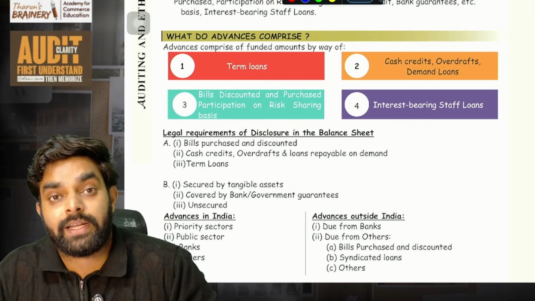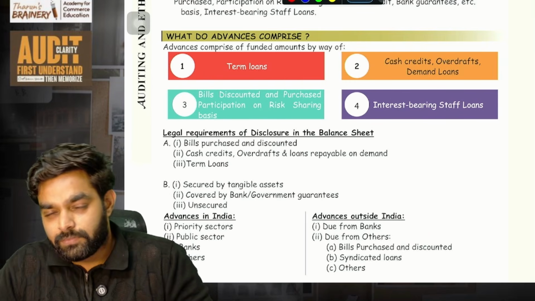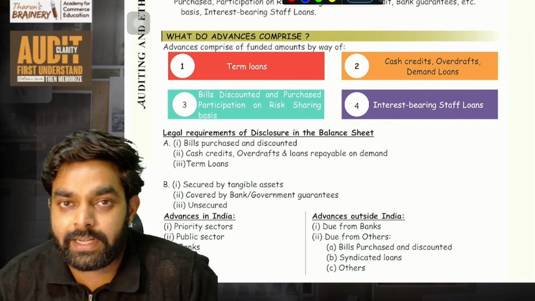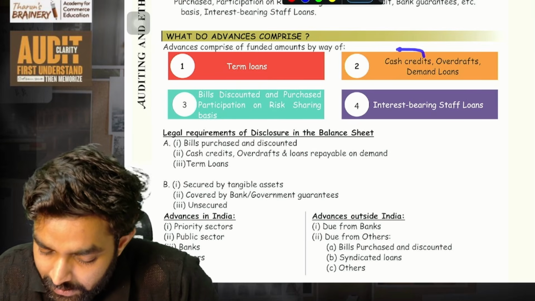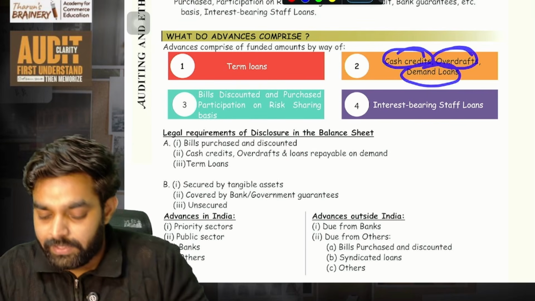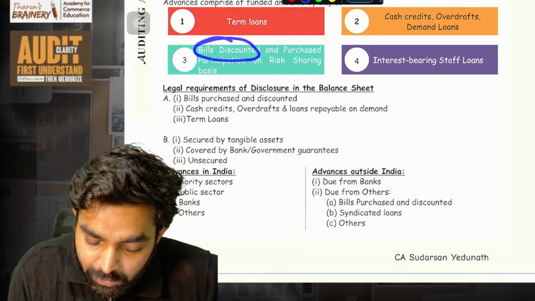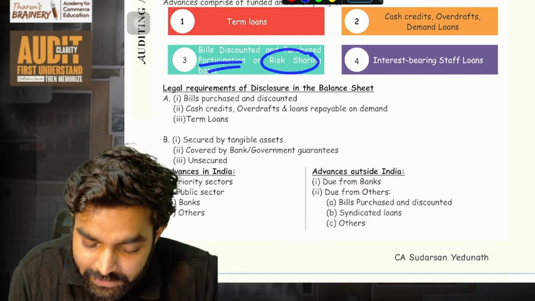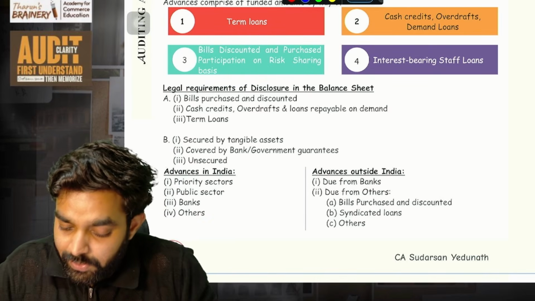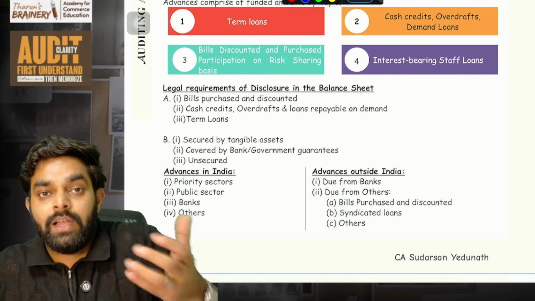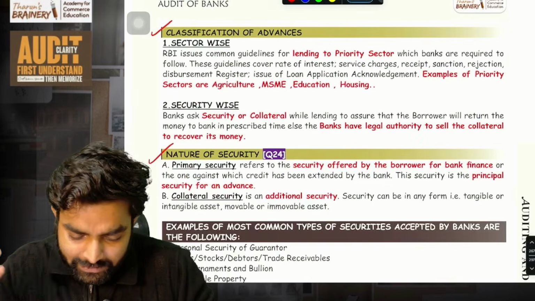Then what are the different kinds of advances? Different types of loans. First is called term loans, which you give for a particular number of years: 5 year, 3 year, 10 year. The term is fixed. That is what we call a term loan. Next are cash credit, overdraft, and demand loans. This is basically for financing the working capital of a business. Then bills discounted and purchased, participation on risk sharing basis. This is another kind of advance that the bank gives to us. Then interest bearing staff loans, that is, loans given to bank staff with interest. So these are the things. Then disclosure, just read and leave it.